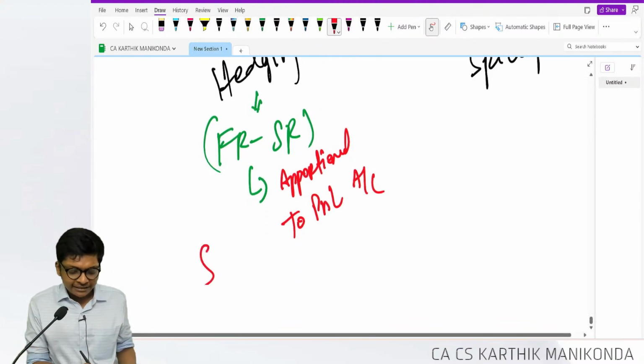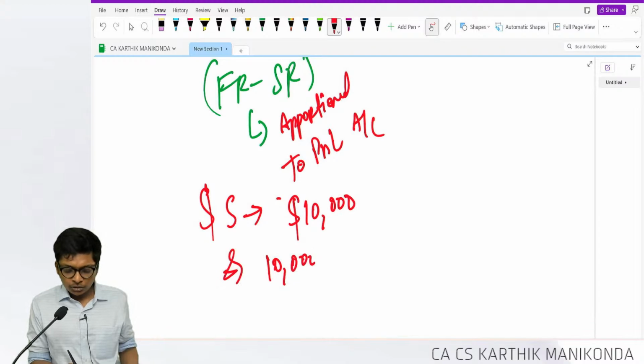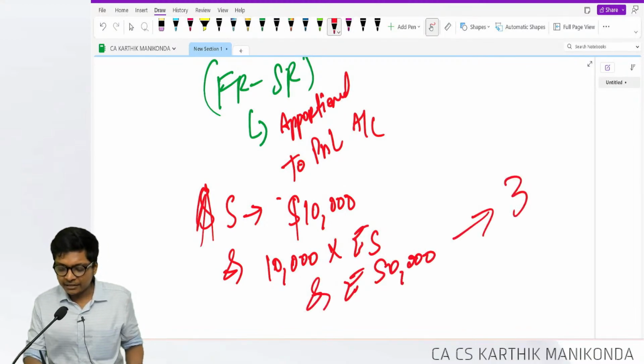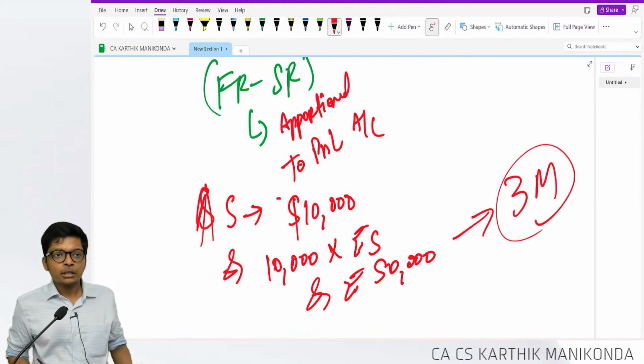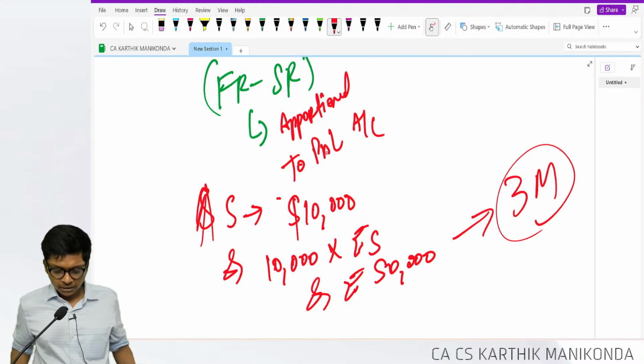Here what is my loss, guys? $5 on an amount of $10,000, guys. So what is my total loss? 10,000 into 5 rupees. How much, guys? 50,000. What is the period of the contract? 3 months. So I will apportion over a period of 3 months. Are you following, guys? That's it.